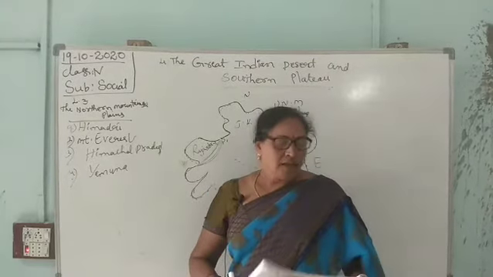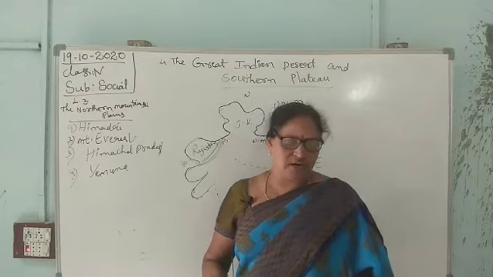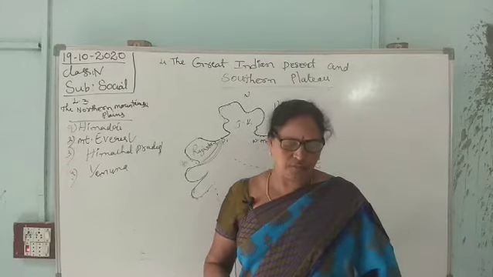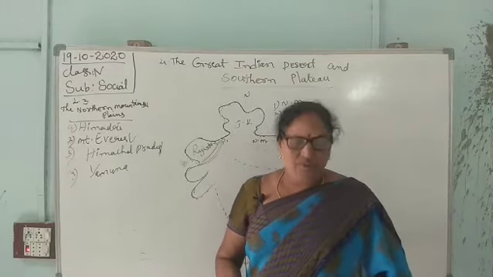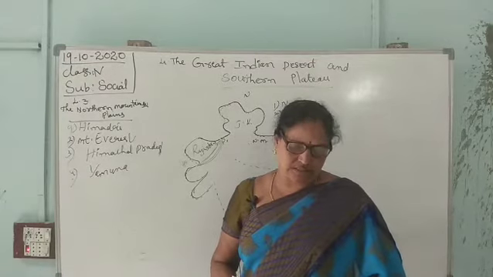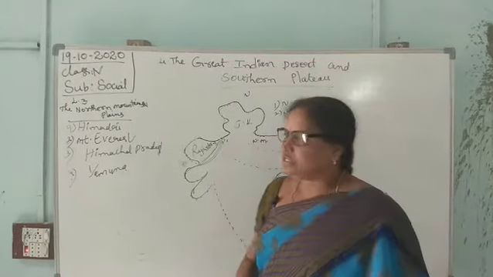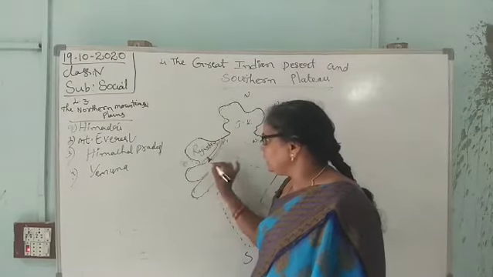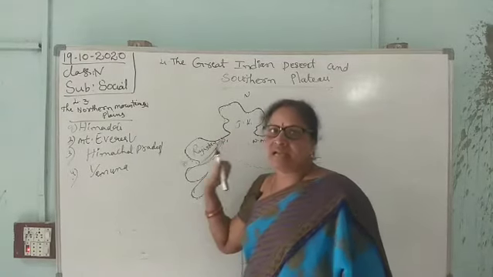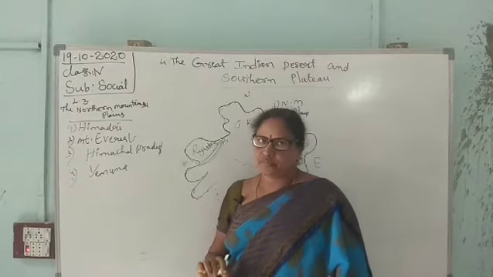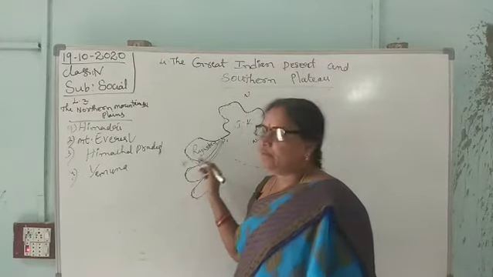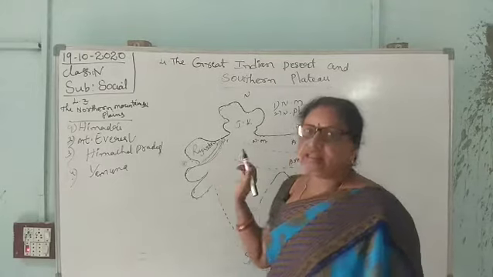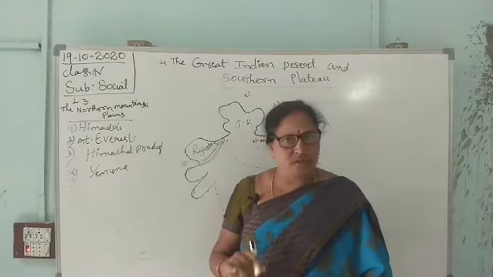Okay children, India has a huge desert to the southwest of the northern plains. It is called the Great Indian Desert or the Thar Desert. It has a name. In this place, the Rajasthan state is there. In Rajasthan, the Great Indian Desert is located.